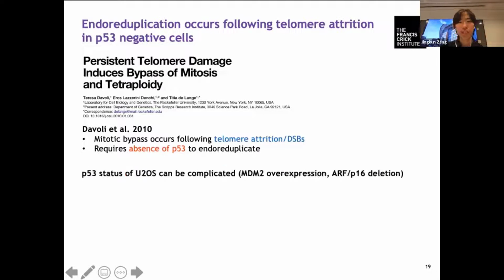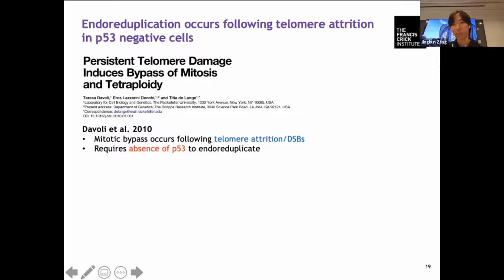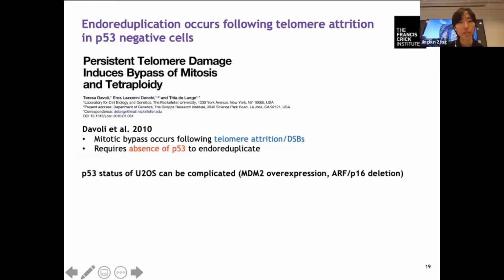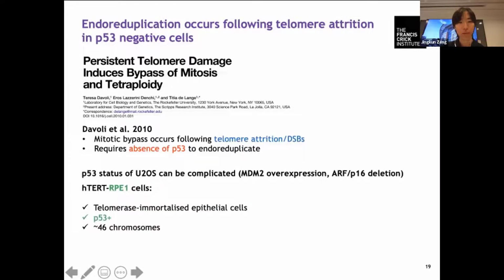So this is understandable, as p53 is a tumor suppressor that maintains genome integrity. So we also wanted to test whether p53 is important in our case. However, the p53 status of U2OS cells that I just showed you can be very complicated due to MDM2 expression and p16 deletion. So we want to use RPE1 cells, which is a telomerase immortalized epithelial cell line, and is p53 plus.